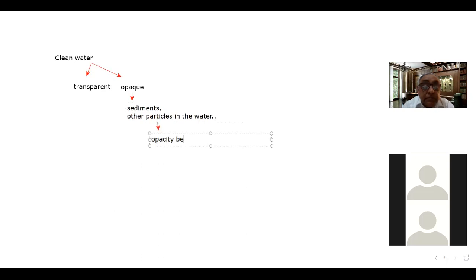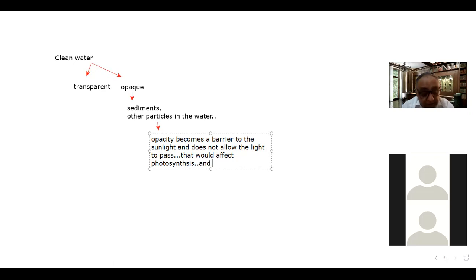Opacity becomes a barrier to the sunlight, right? And doesn't allow the light to pass. So that would affect photosynthesis, right? And therefore the corals will be affected.